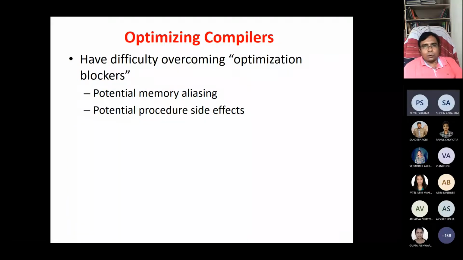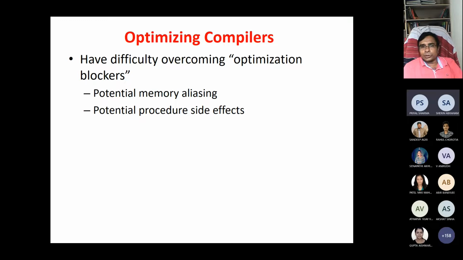And how to have difficulty overcoming the optimization blockers. Sometimes in a program, some coding style or some kind of construct actually blocks the optimizations. It automatically blocks the compiler from optimizing, so the compiler will ignore that part. Suppose memory aliasing is there, then the compiler will not try to optimize that part.